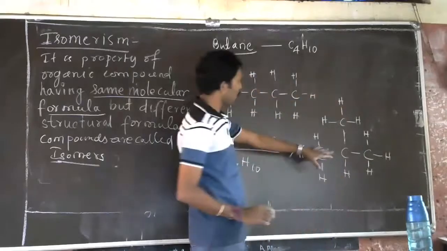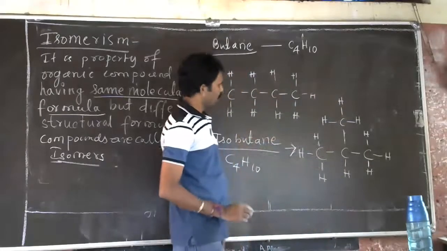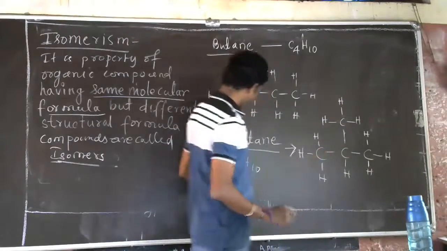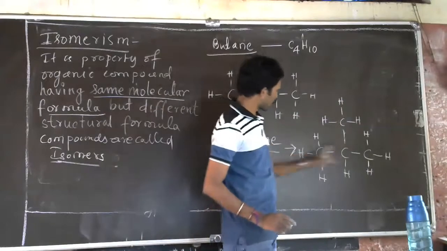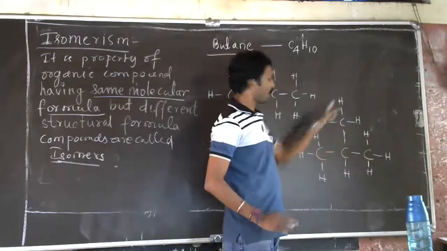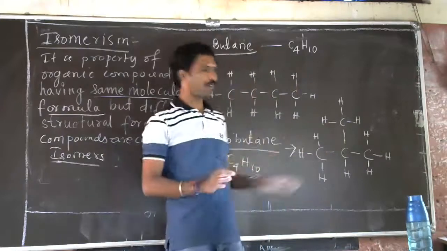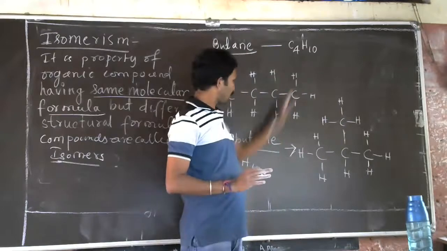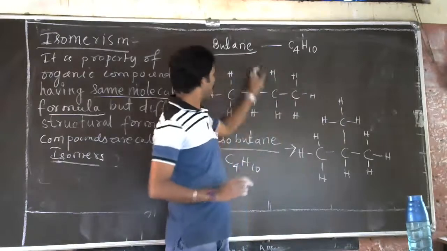See, this is how we have to represent. Can you see here? So 1, 2, 3, 4. 4 carbon atoms are there, and if you take hydrogen, 1, 2, 3, 4, 5, 6, 7, 8, 9, 10. See, 10 hydrogens are there. 4 carbons are there. With the same formula, they have two structures.